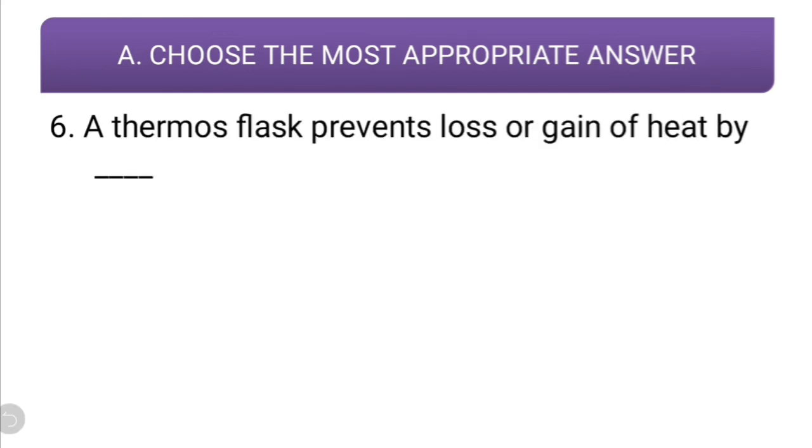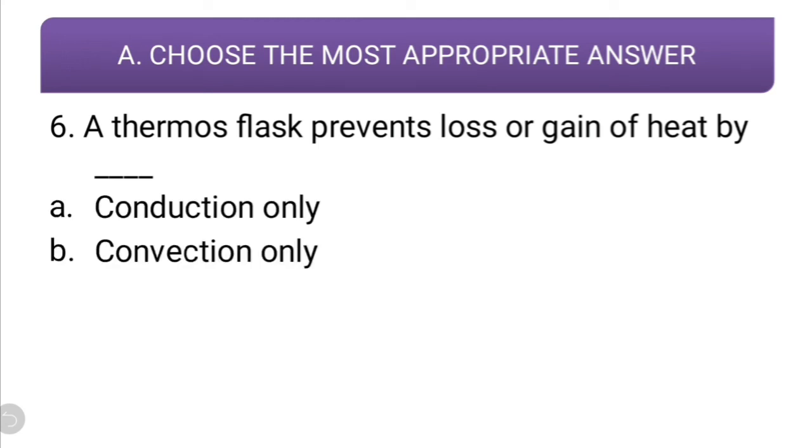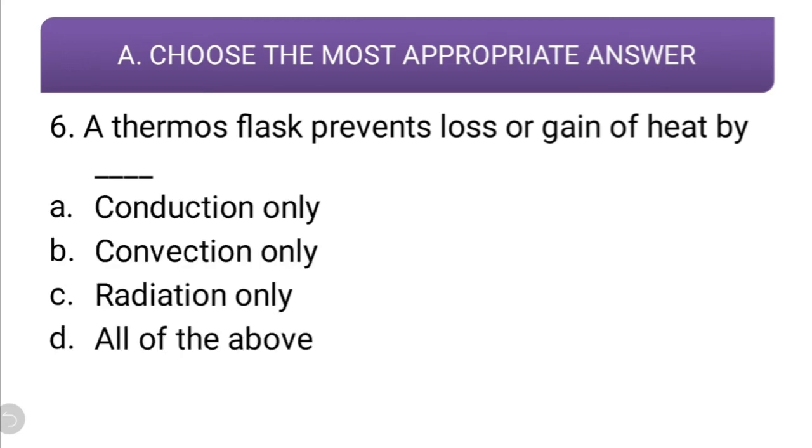A thermos flask prevents loss or gain of heat by: conduction, convection, radiation, all of the above. Talking about the thermos flask, it saves energy and avoids the loss or gain of heat through all three modes of heat transfer. It does not allow conduction, it does not allow convection, and it does not allow radiation also. So the correct answer should be all of the above.